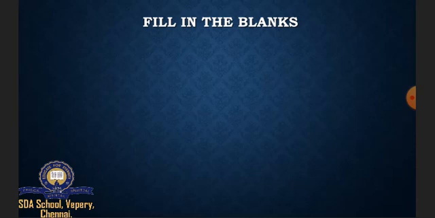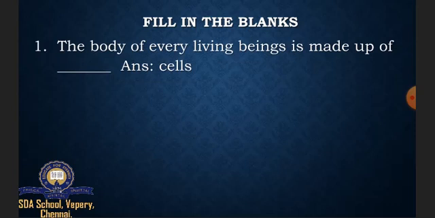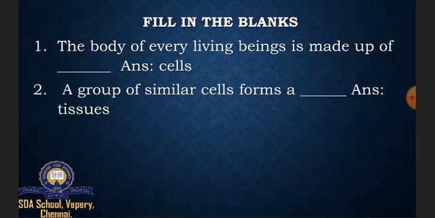First, I'm going to give answers for the fill in the blanks, that is 1 mark. The body of every living being is made up of dash. So you all know the body of every living being is made up of cells. The second one: a group of similar cells form a dash, and the answer is tissues.